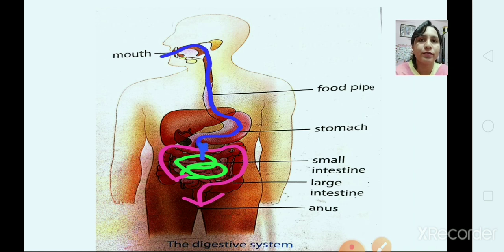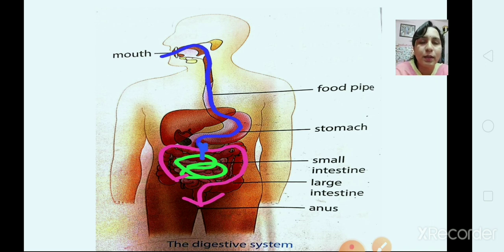The stomach is a thick bag made up of muscles. Here the food is mixed well with some digestive juices and made into a liquid form. A part of digestion takes place here.